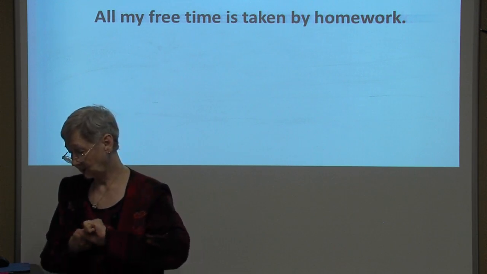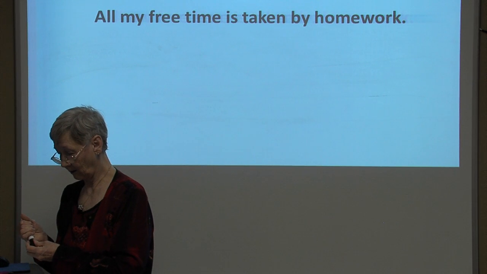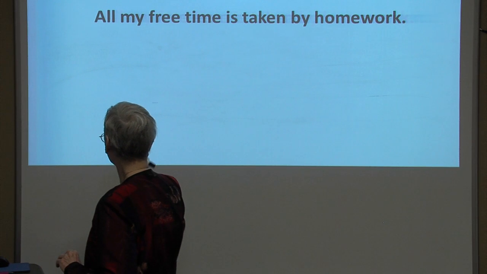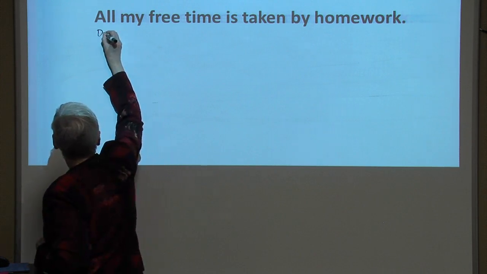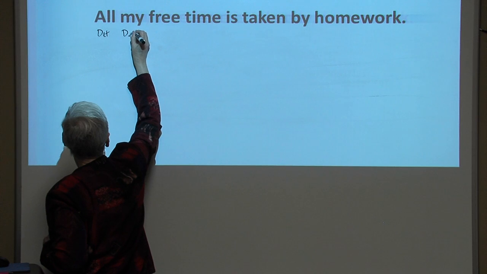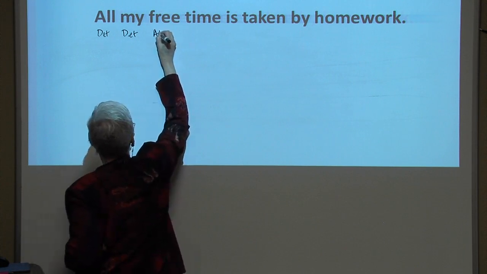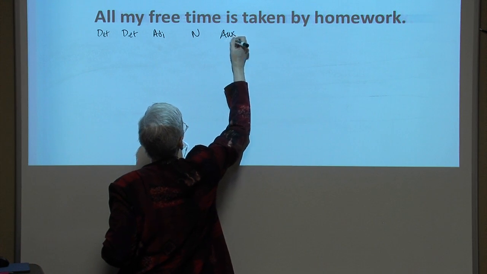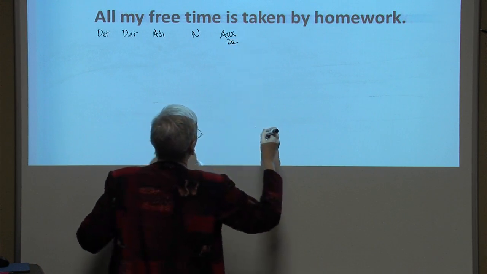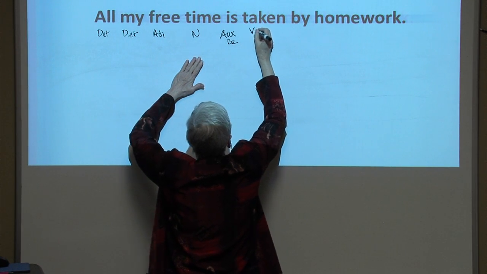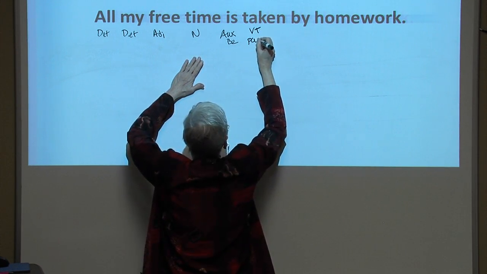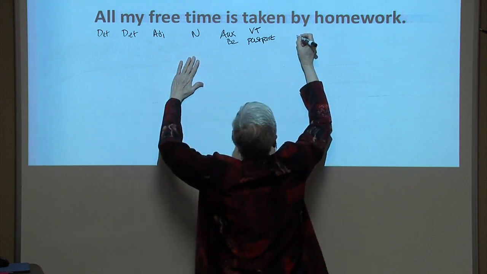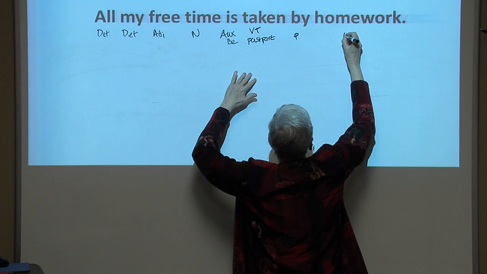Now, let's parse this sentence, all my free time is taken by homework. All is a determiner. My is a determiner. Free is an adjective. Time is a noun. Is auxiliary be. It's followed by a transitive verb in the past participle form. By is a preposition and homework is a noun.